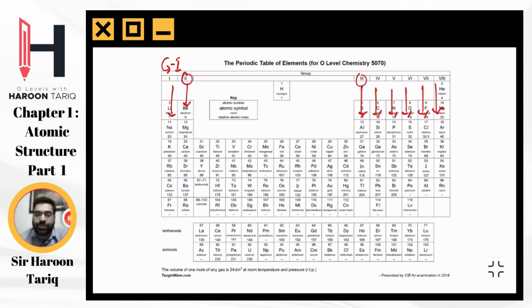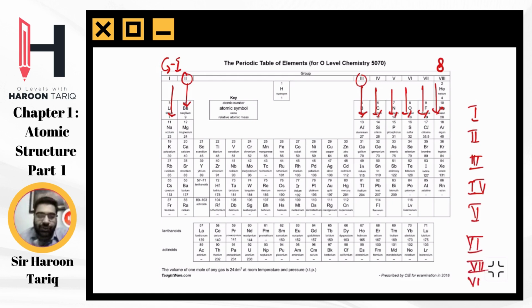We write these group numbers in Roman. In Roman, this is 1, this is 2, 3, this is 4, this is 5, 6, 7, then we have 8. Right?